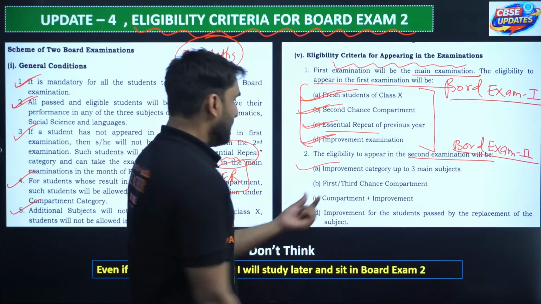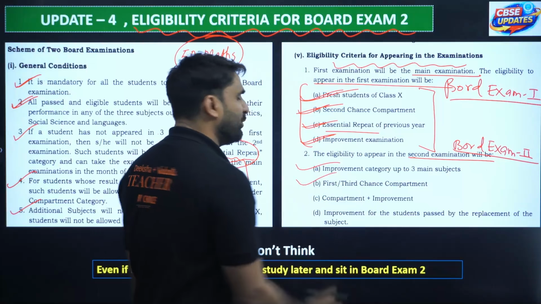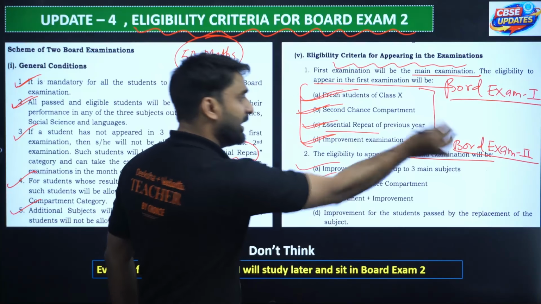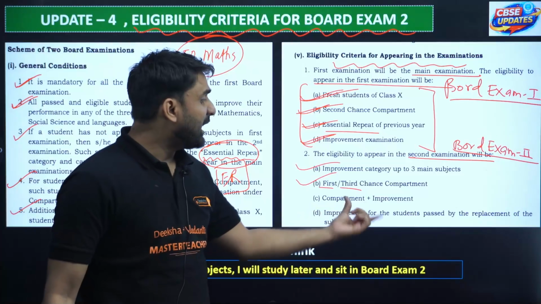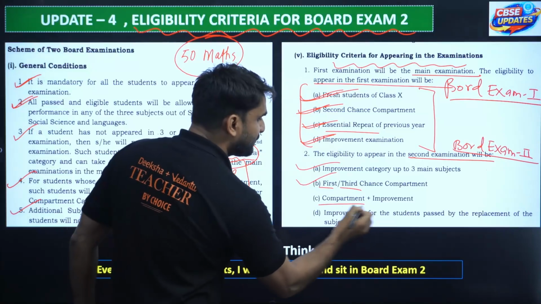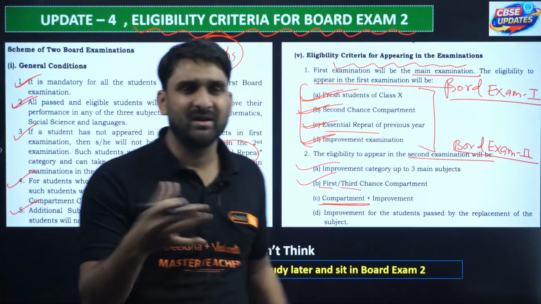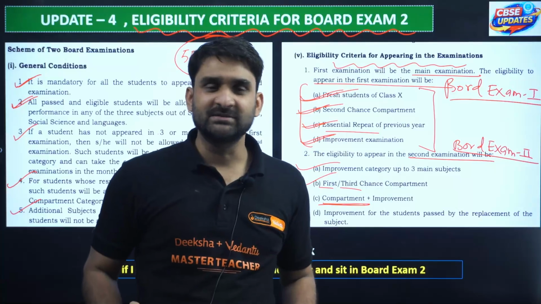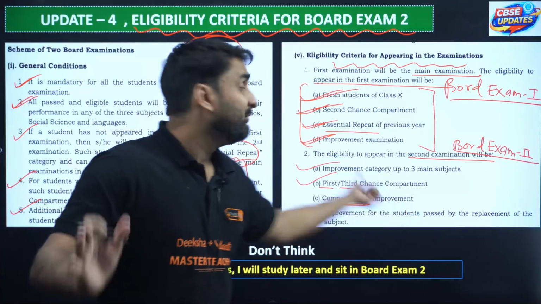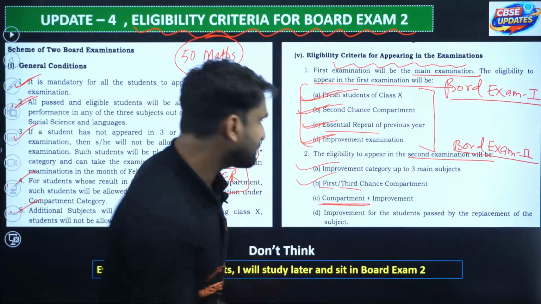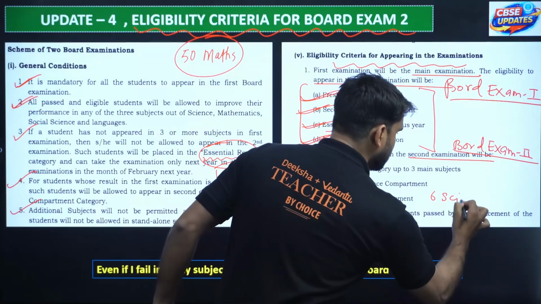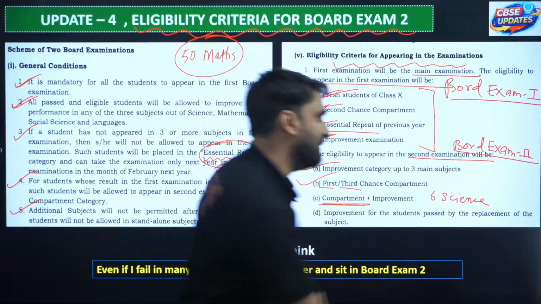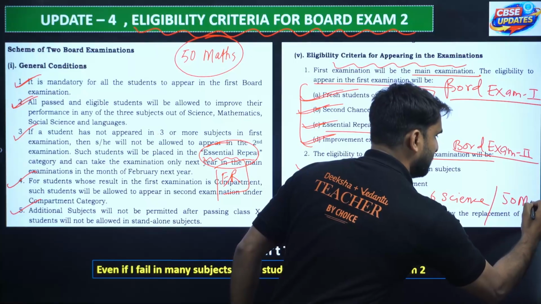Wow. First and third chance compartment students can also sit in the second board exam. Compartment plus improvement: if a student has a compartment in a subject, for example 6 marks in science, and 50 marks in maths.